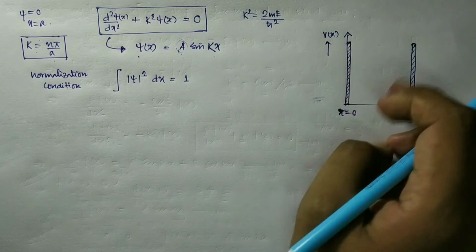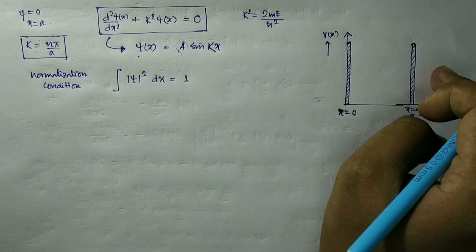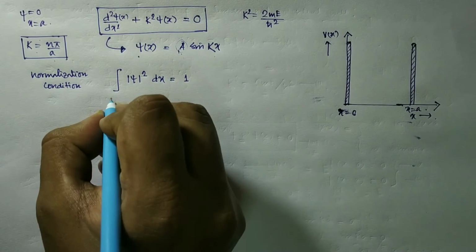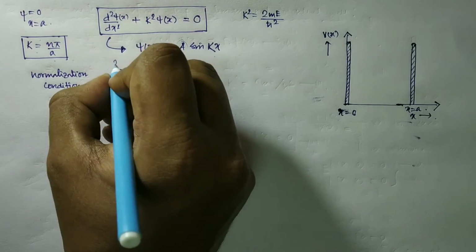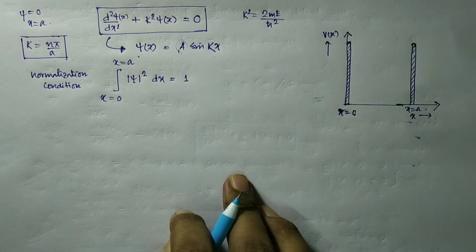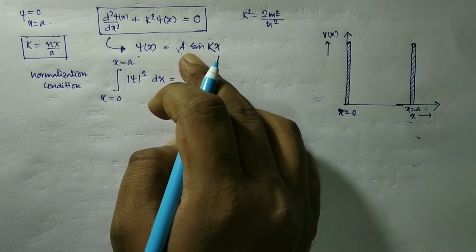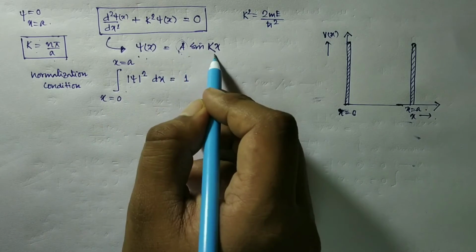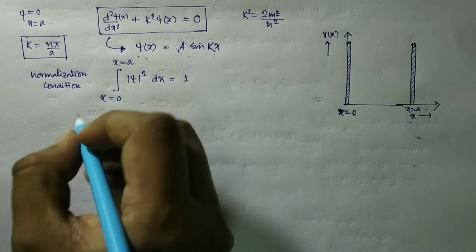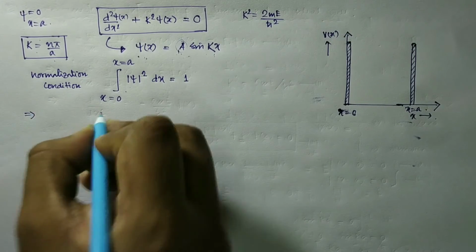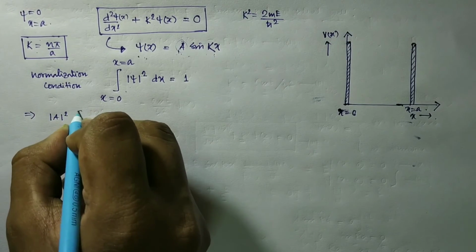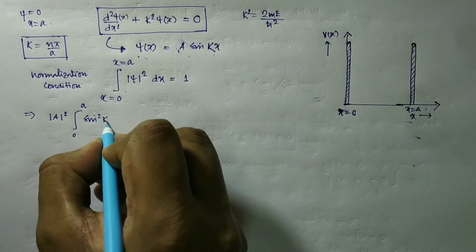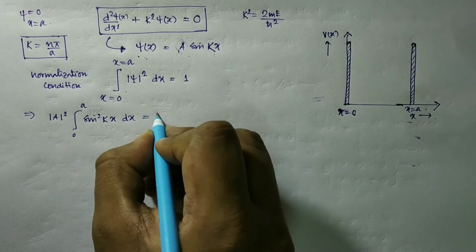And what will be the limit? Outside the barrier, the probability of obtaining the particle is 0. The particle is inside the well, so the limit will be from x equal to 0 to x equal to a. Okay, so we have mod of a square, if we put here the value psi x is a sin kx, and psi star is obviously a real number, so we have from here mod of a square integral from 0 to a sin square kx dx, this is equal to 1.